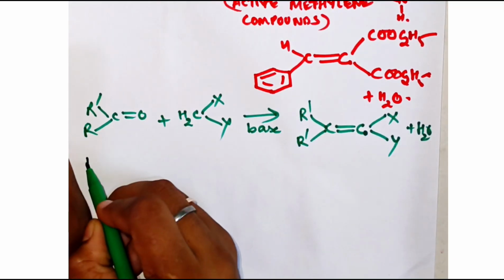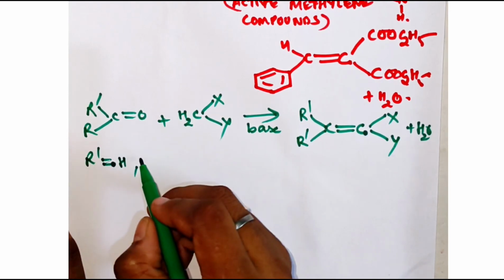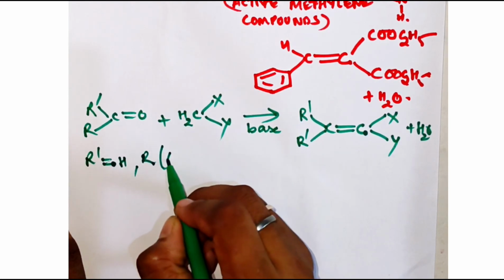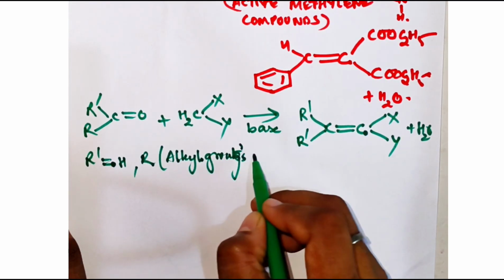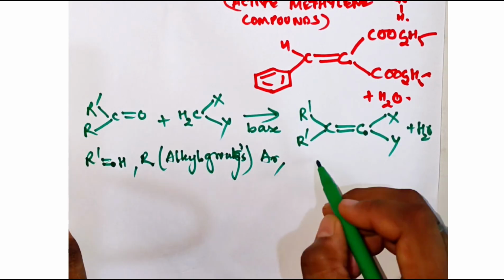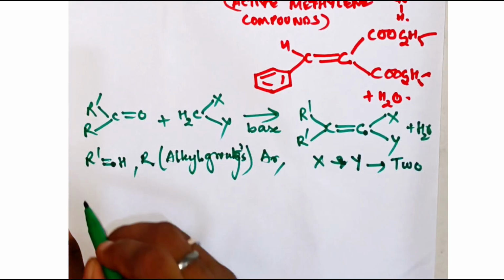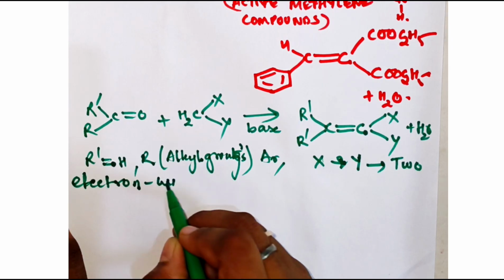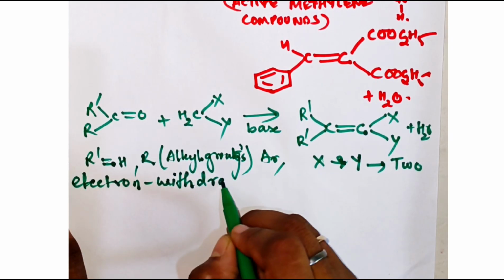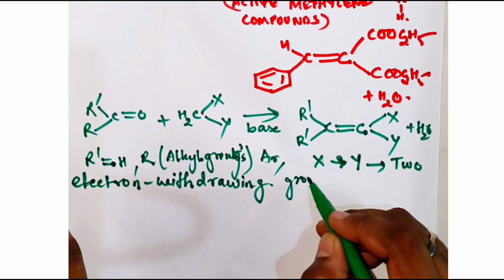Here R' is H, or an alkyl group, or it can be an aryl group also. X and Y are two electron withdrawing groups. If they are not electron withdrawing groups, then the active methylene compound will not form. So you need two electron withdrawing groups.